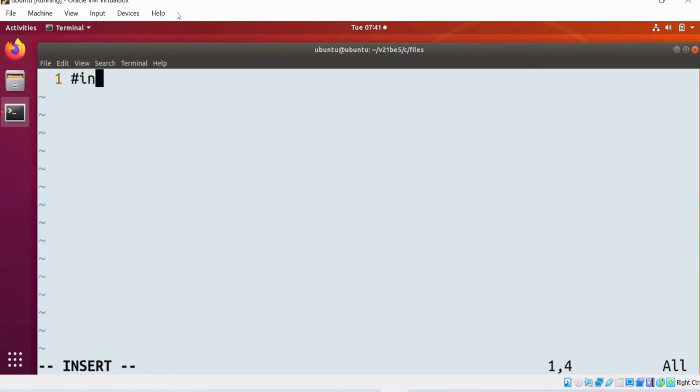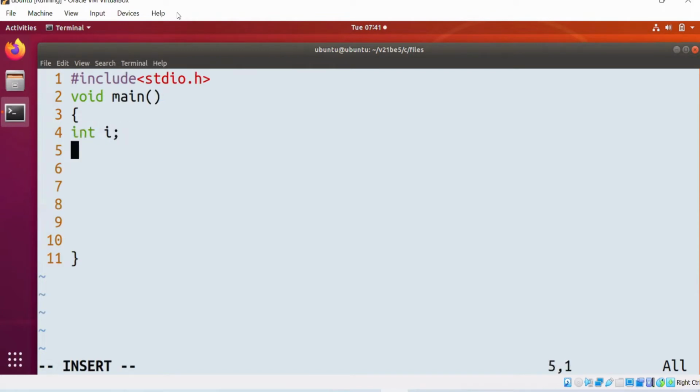Vi 11_2.c. Now observe, what is the storage type of i and what is the default value? The storage type of i is auto, and the default value is garbage. I am opening the data file in the read mode.